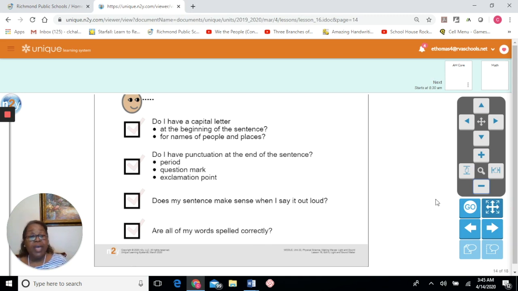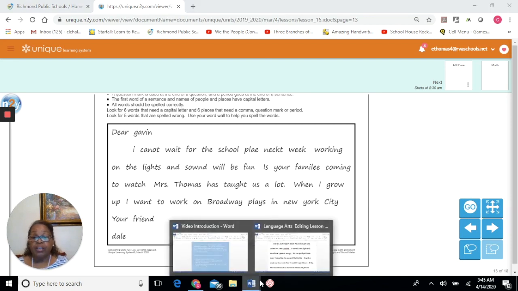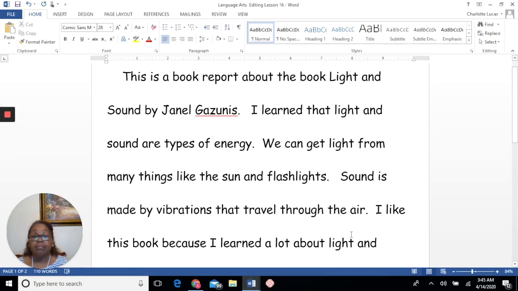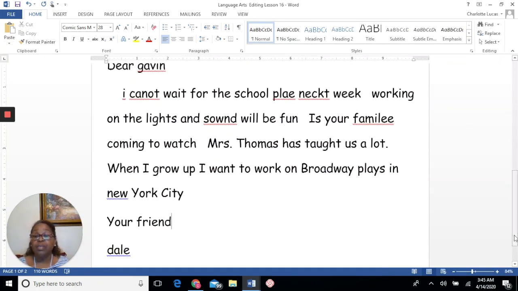So let's go back to our letter and see what errors we can find so that we can edit this paper. What I've done is I've taken this letter and I've redone it in a Word document. By putting it in a Word document, we're going to have a couple of advantages.